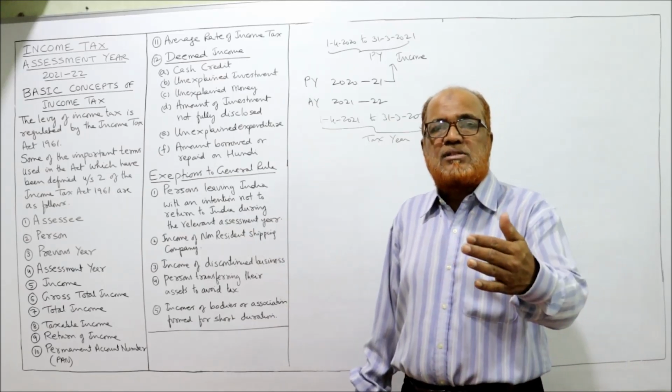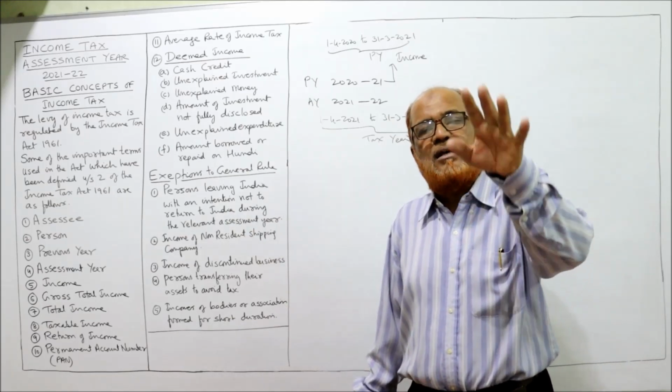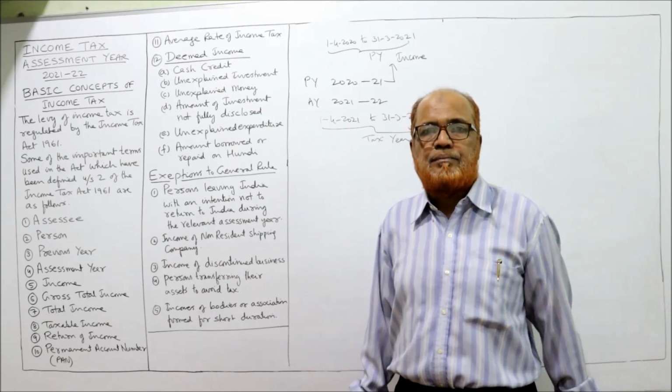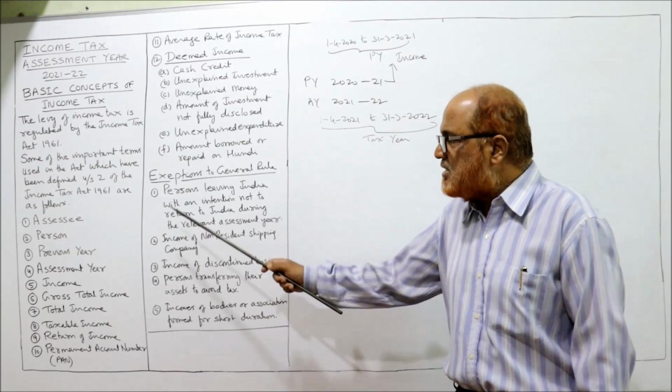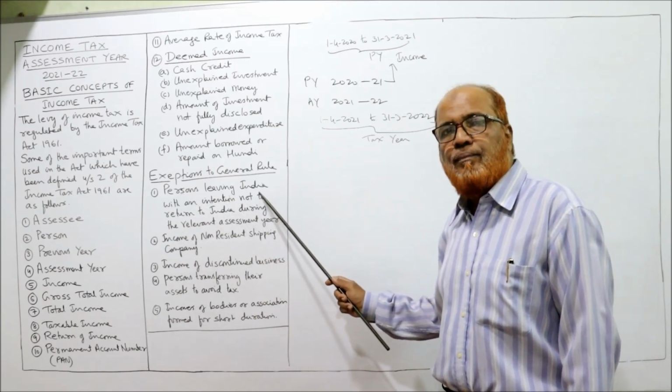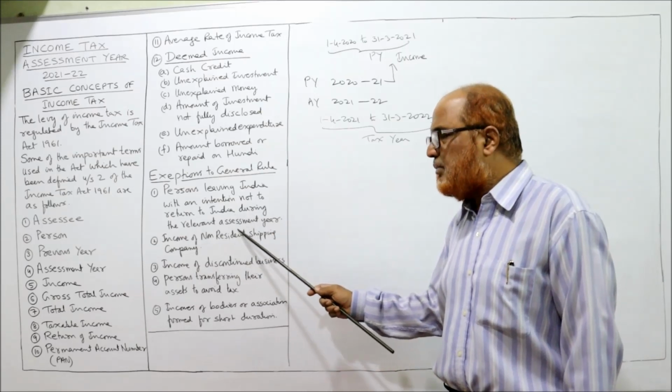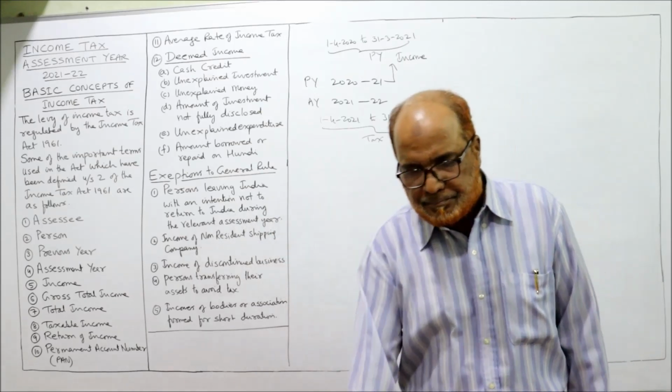So under what circumstances is a person liable to pay tax in the previous year itself? He should not wait till the assessment year. So what are the exceptions? The first is a person leaving India with an intention not to return to India during the relevant assessment year.